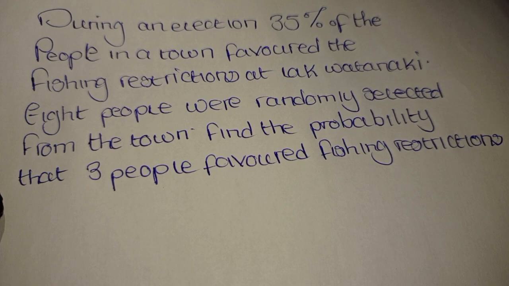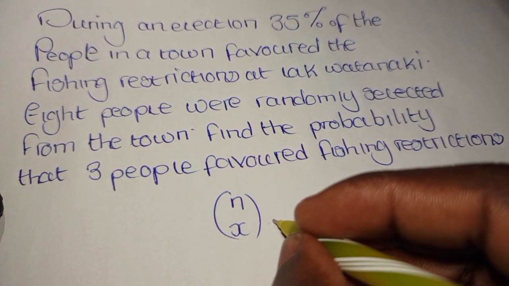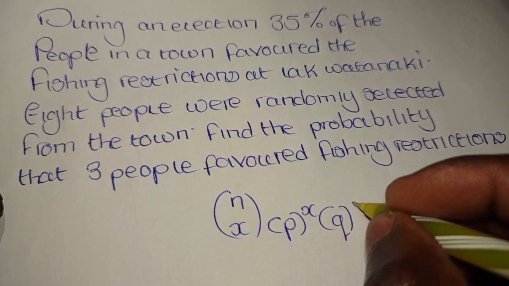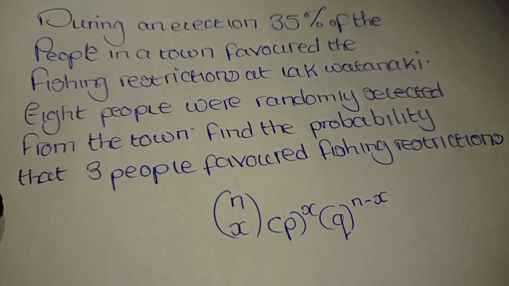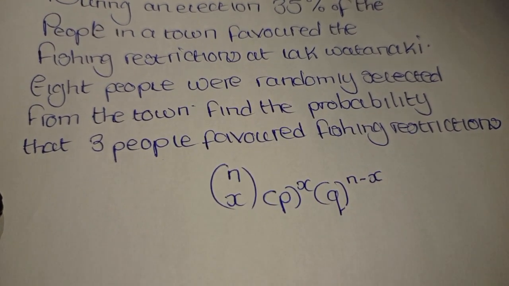So we know for sure that, if we read it carefully, this is simply a binomial distribution. Under the binomial distribution, it is defined by nCx, where you have the success term to the power x and the failure to the power n minus x. So this is the equation that defines the binomial distribution.